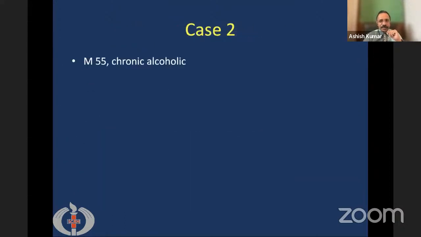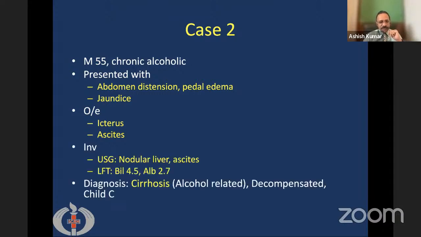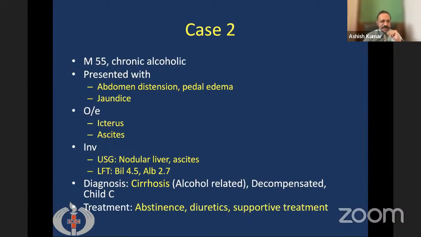Coming to the second case, this is a 55-year-old male, a chronic alcoholic, who presents with abdominal distension and pedal edema along with jaundice, and he has been drinking till very recently. On examination, there is icterus and ascites. Ultrasound shows a nodular liver with ascites. Liver function shows bilirubin of 4.5 and a low albumin level. The diagnosis of alcohol related cirrhosis is made. Since he already has jaundice as well as ascites, it is decompensated cirrhosis, Child C status. He is advised abstinence, and given diuretic therapy and other supportive measures.